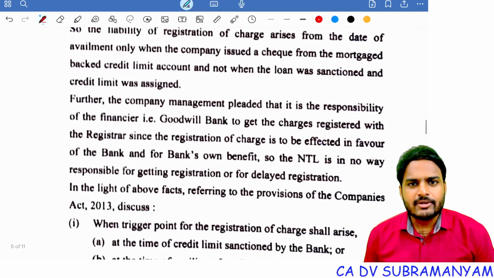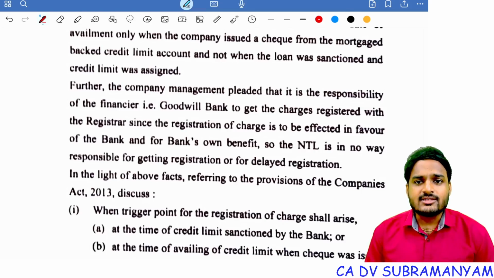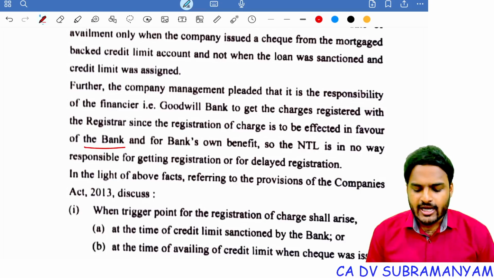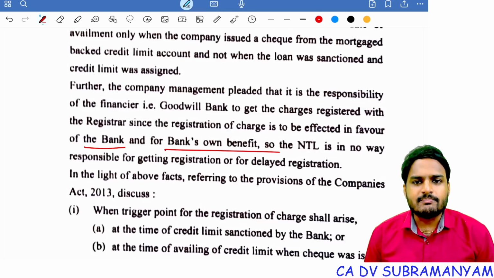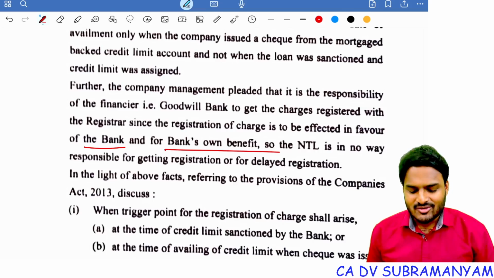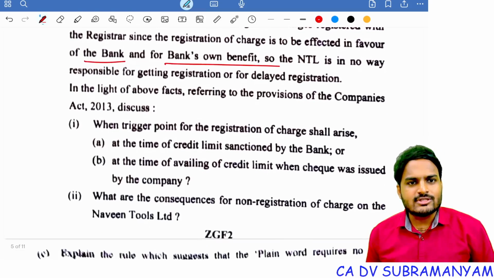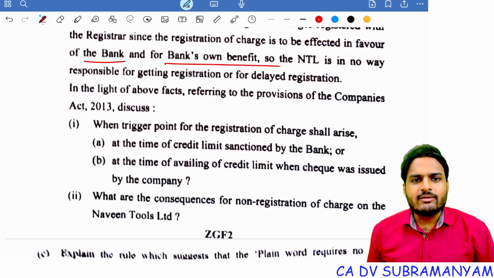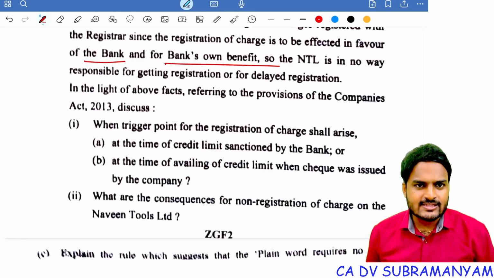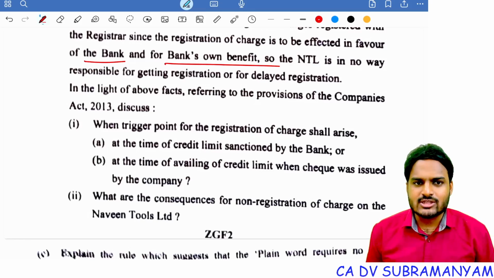Further, the company management pleaded that it is the responsibility of the financer to get the charges registered with the registrar, since registration of charge is to be effected in favor of the bank and for the bank's own benefit. So the company is nowhere responsible for getting registration or for delayed registration. In the light of the above facts, referring to the provisions of the Companies Act, discuss when the triggering point for registration of charge shall arise. Option A, at the time of credit limit sanctioned by the bank, or at the time of availing of credit limit when check was issued by the company.